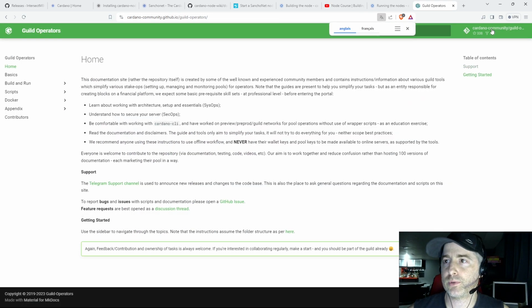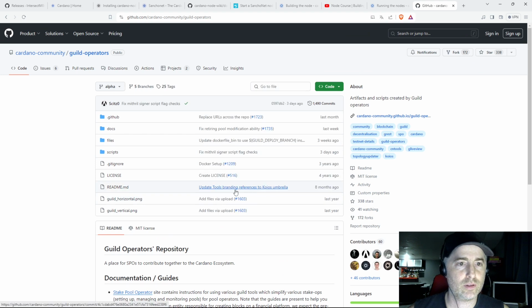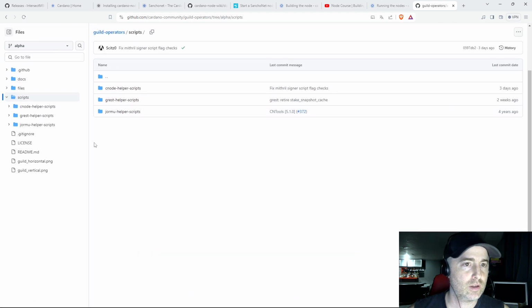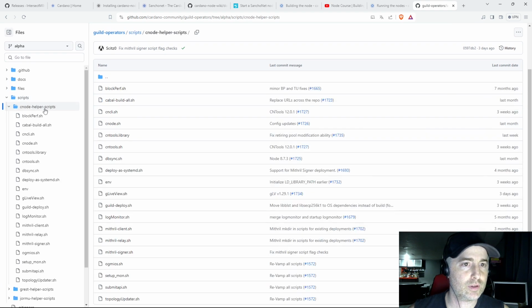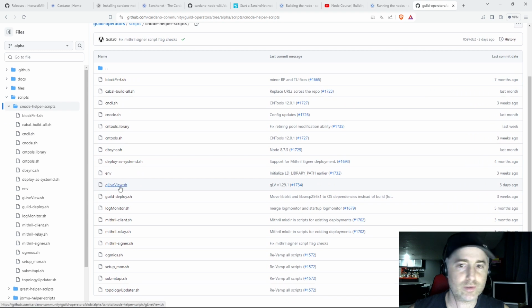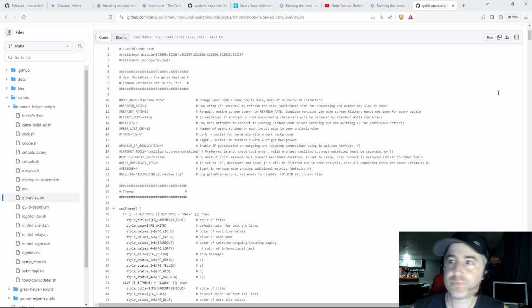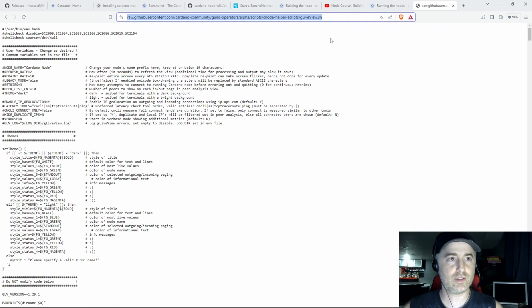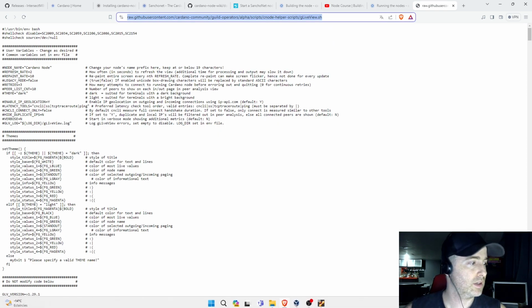I'll go into their repository script. And where is it? The helper script. There it is. gLiveView. I'll go into the raw file and just grab it like this.